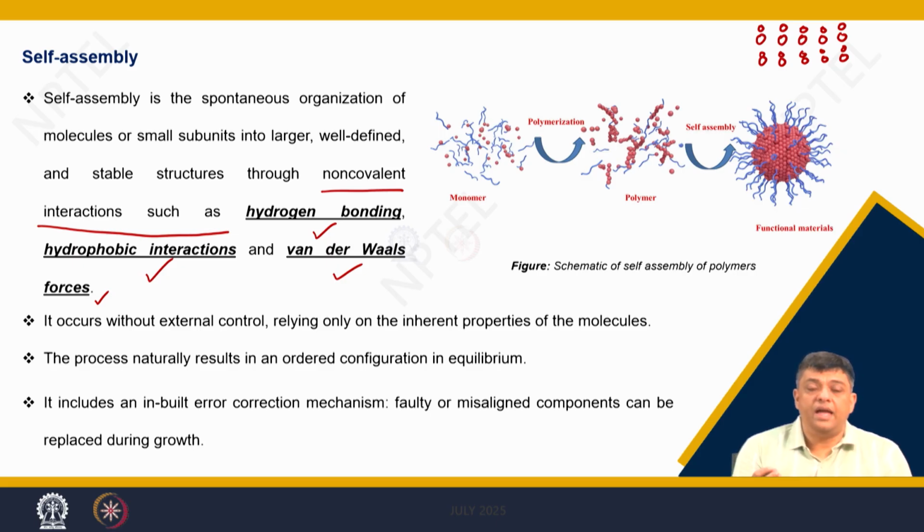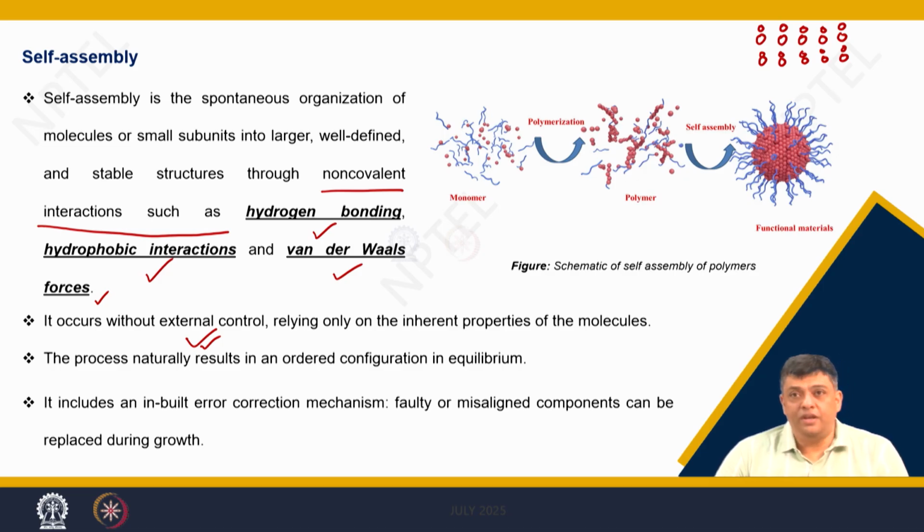There is no electron transfer taking place between these atoms, and it occurs without external control. So, it is an intrinsic property of the molecules. So, when they are brought together, they inherently arrange in a given manner.